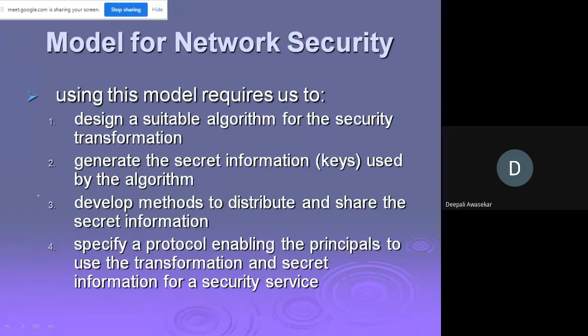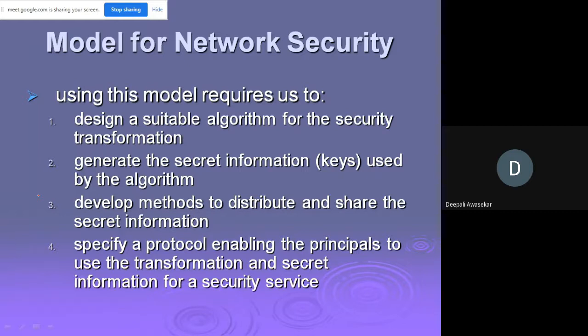Using this model requires us to design a suitable algorithm for the security transformation, then generate the secret information, that is, the keys used by the algorithm. Obviously, there is some lock, so a key has to be there. And what is the lock here? The lock is a suitable algorithm, and to open it, that algorithm will have the key. Thirdly, develop methods to distribute and share the secret information. And finally, specify a protocol enabling the principals to use the transformation and secret information for a security service.